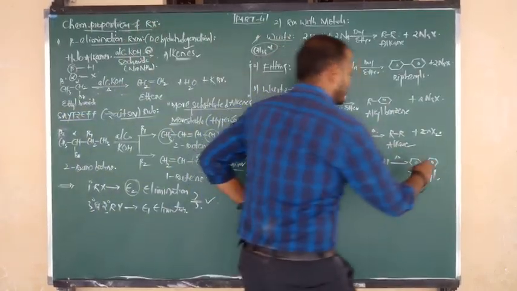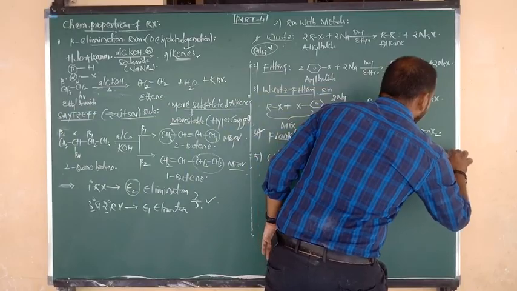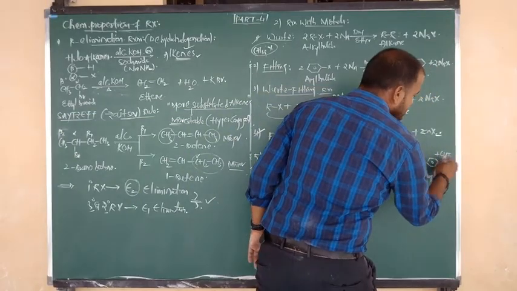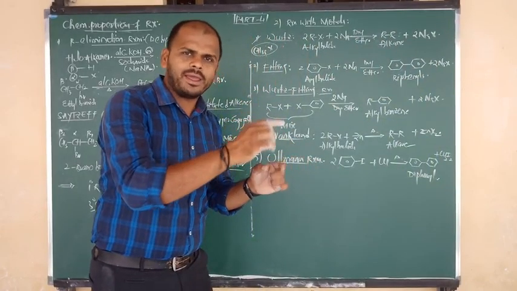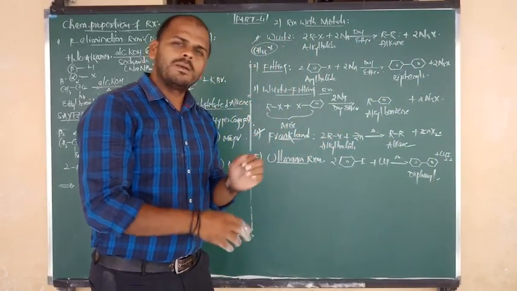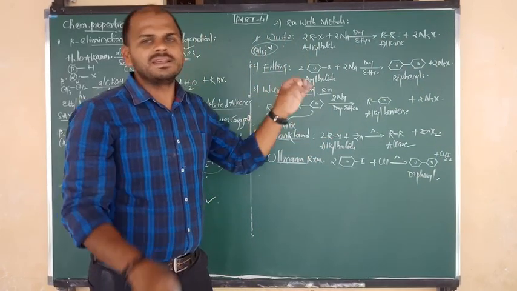But here the byproduct is nothing but CuI. How many moles? 2 moles. And also we can say Cu2I2. We can write 2 moles of CuI and also we can say Cu2I2. Both are nothing but copper iodide, that is the byproduct.